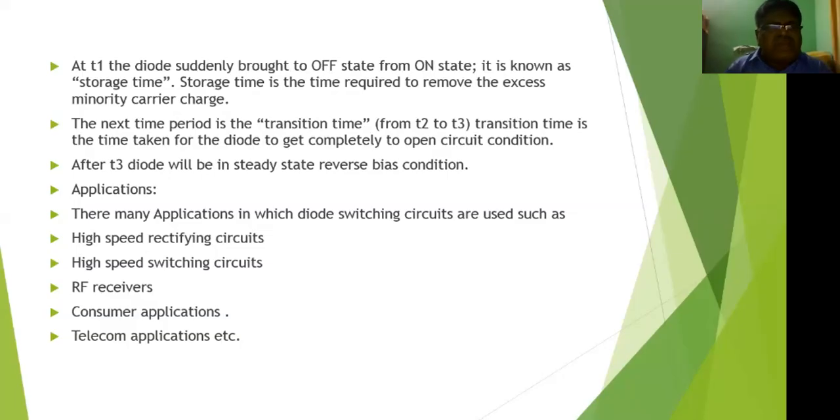Next, what is the transition time? The next time period, from T2 to T3, is called the transition time period. Transition time is the time taken for the diode to get completely to the open circuit condition. After T3, the diode will be in the steady state reverse bias condition. After T3, the diode is open, which means reverse bias. Okay, that belongs to the reverse bias of the diode.